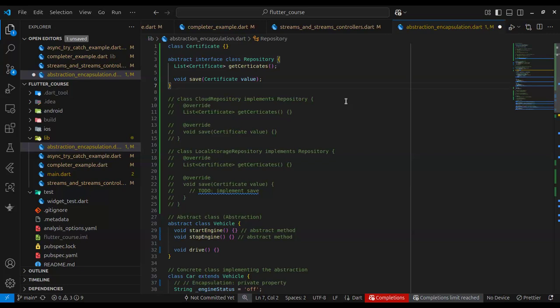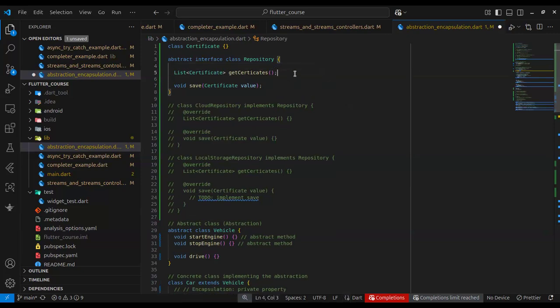It says, okay, this is where data can come from, but it doesn't say how the data comes. So I gave an example with this first abstract method. Mind you, these are called abstract methods. Methods without concrete implementation are called abstract methods. And only abstract classes can have abstract methods.